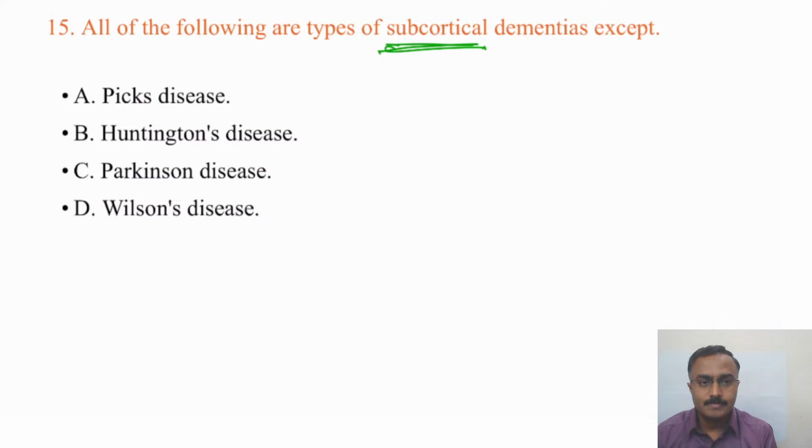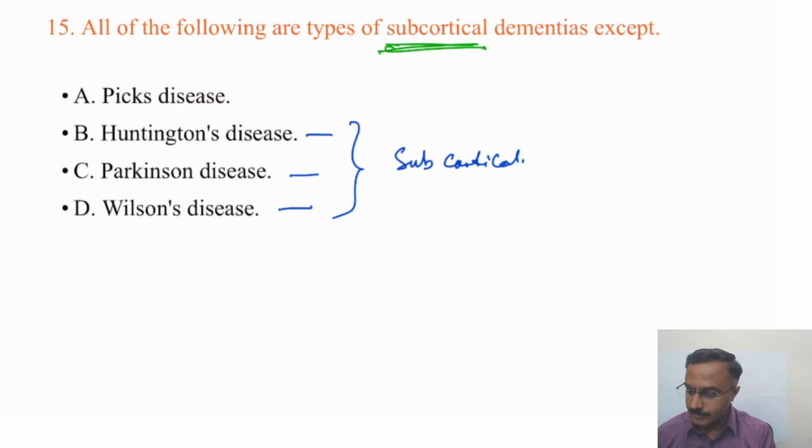Sure? Any other answers? Huntington's, Parkinson's, Wilson's have some commonality, that is subcortical involvement. More often the basal ganglia structures are involved.